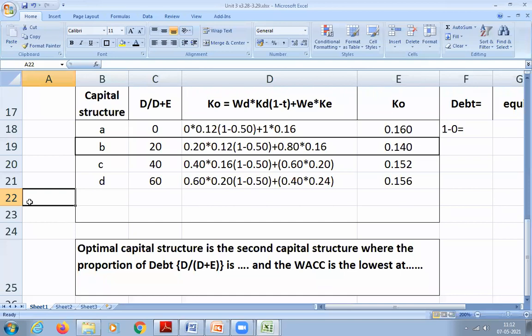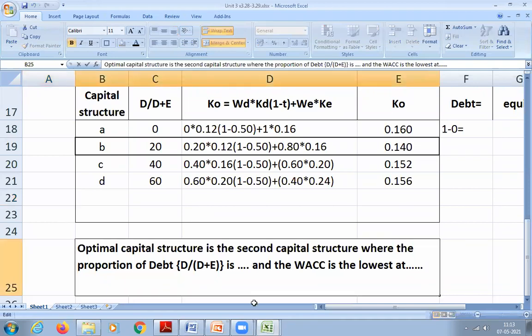So second capital structure where the proportion of debt is how much? 20%. That is 20% and 80% is equity. If you want, you can write that. And the weighted average cost of capital is at least, what is the percentage we got? 14%.